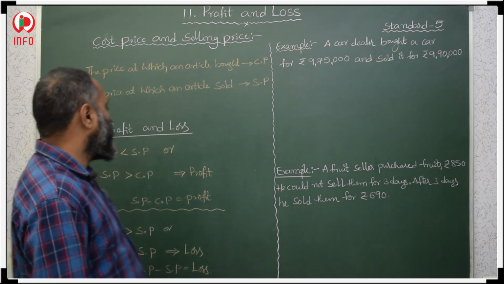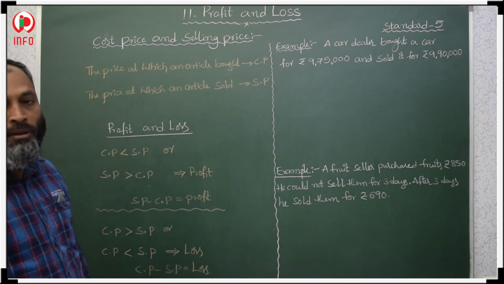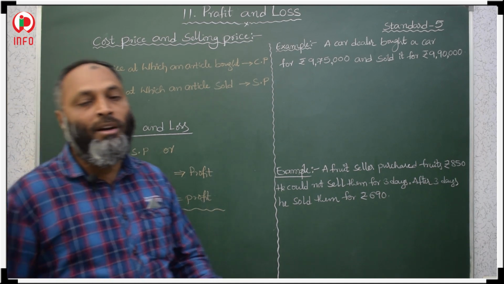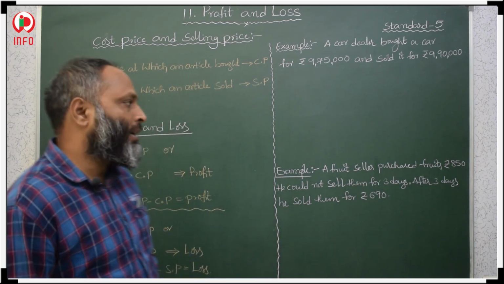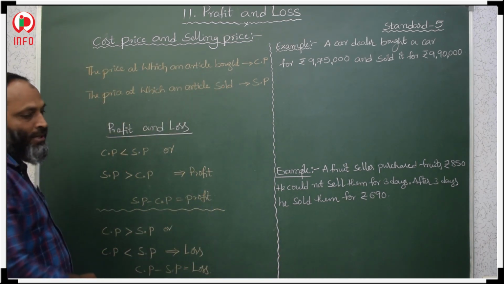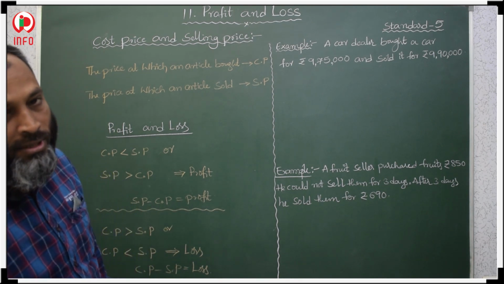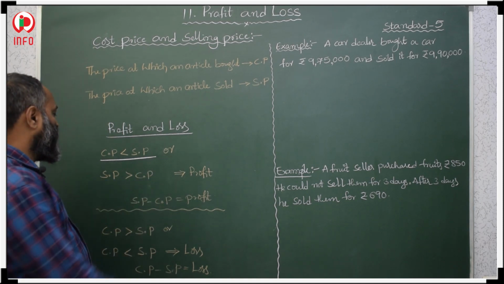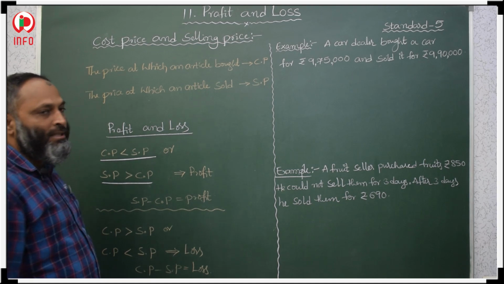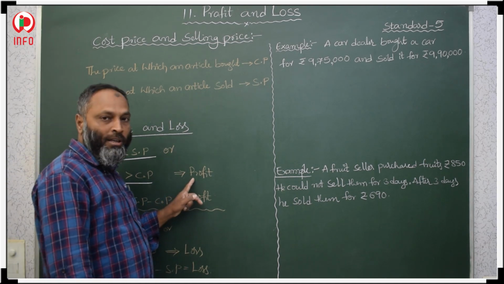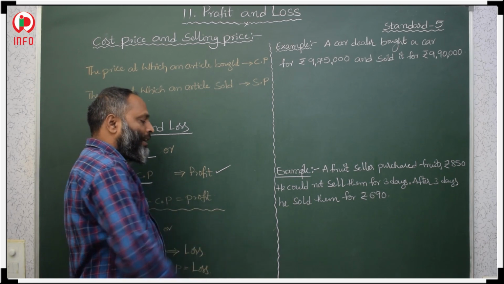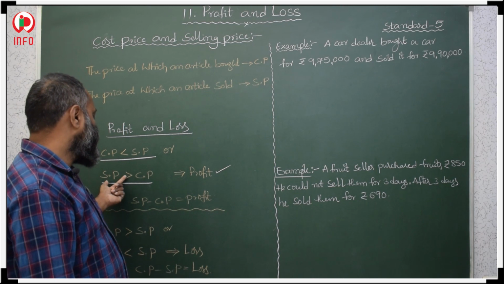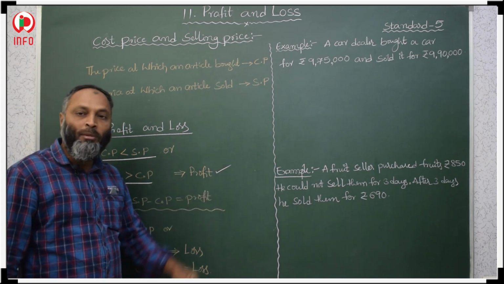Okay. Now the concept of profit and loss. What is profit and what is loss? When will you get profit and when will you get loss? See here, if cost price is less than selling price, or selling price is greater than cost price, then you will get profit.